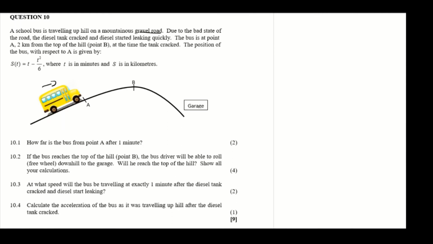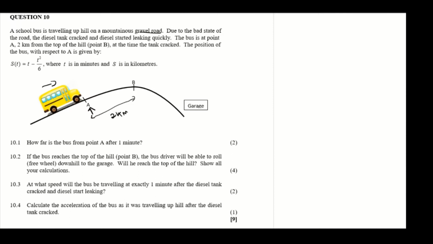The bus is at a point A. As you can see, this is point A, 2 kilometers from the top of the hill, point B. So from this point A up to point B, the distance is 2 kilometers, at the time the tank cracked.